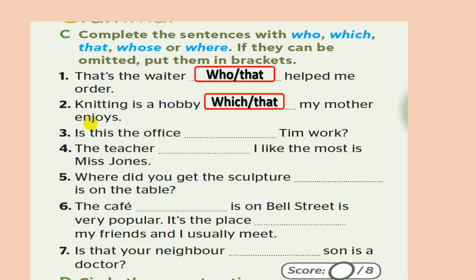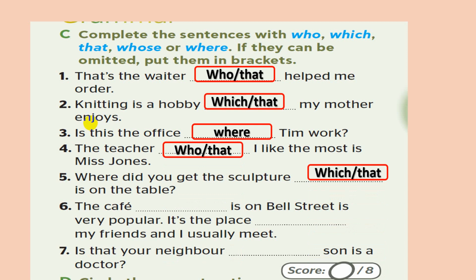Typing is a hobby, which or that? I'm talking about things, which is a hobby that my mother enjoyed. Is this the office where Tim works? I'm talking about a place, so I use where. The teacher I like the most is Miss Jones. The teacher who or that? Again, I can use who or that to talk about this person. Where for places, which and that for things or animals.